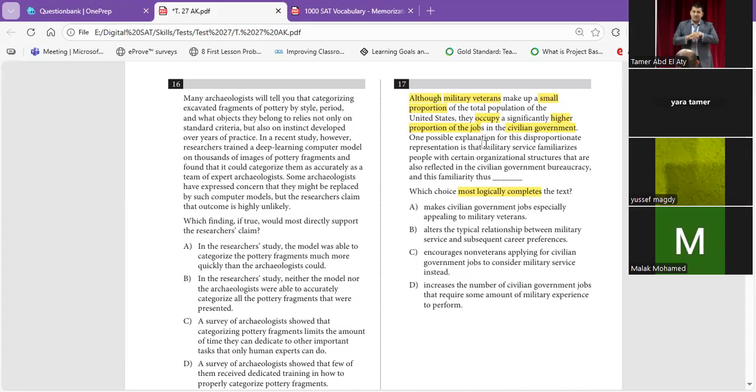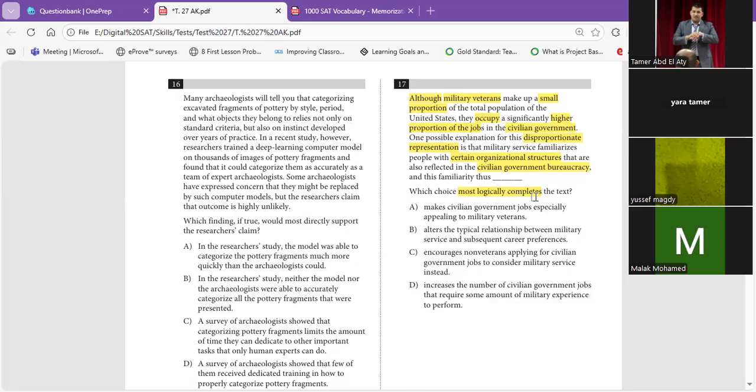One possible explanation for this disproportionate representation, he said, is that military service familiarizes people with certain organizational structures. That's true, because the people who serve in the army or in the military service know organizational structures that are also reflected in the civilian government bureaucracy. And this familiarity thus, let's find now.